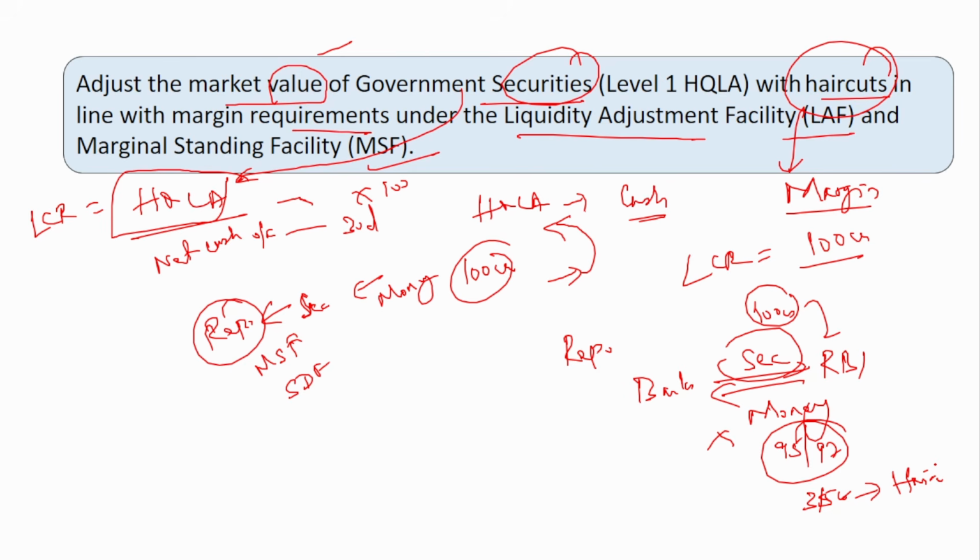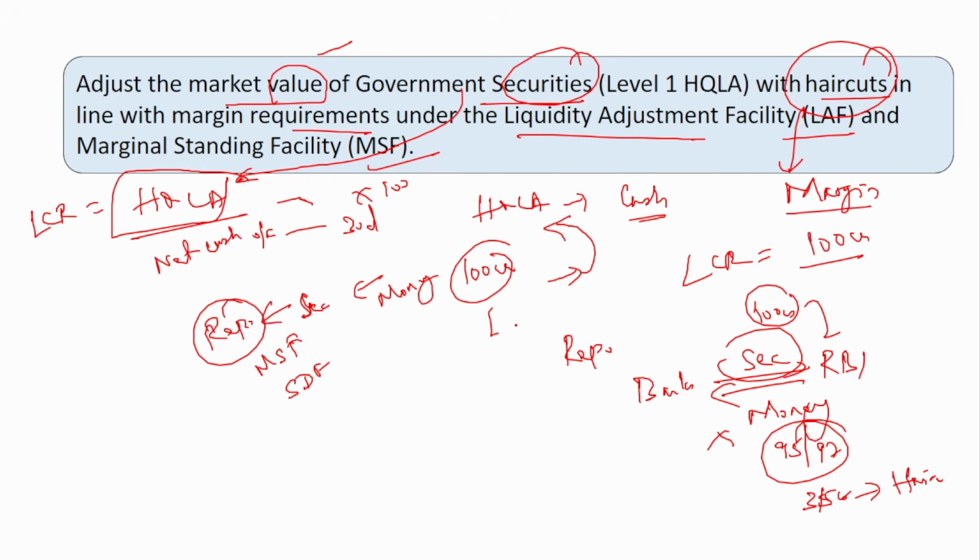Why does the RBI do this? It is because the government securities are like market securities. Their values can fluctuate over time. It can increase or it can decrease. So for safety reasons, RBI does this haircut before lending the money to the banks. That is why in the calculation of LCR, you should not include the entire value of the government securities. A haircut should be there, and only the remaining value after that deduction should be included in the LCR formula.